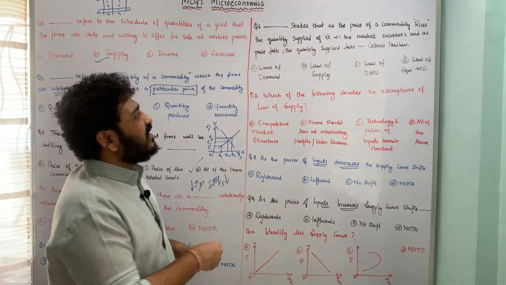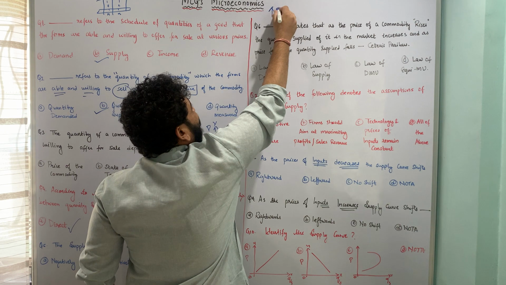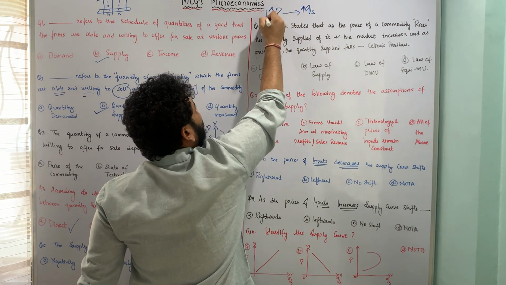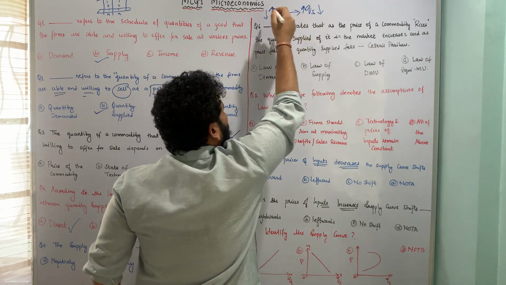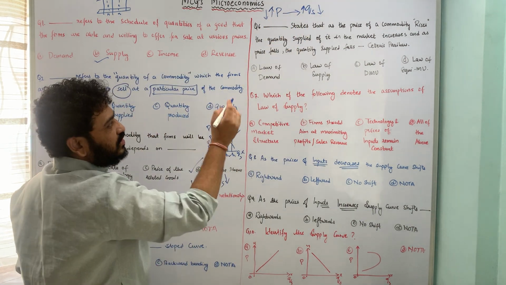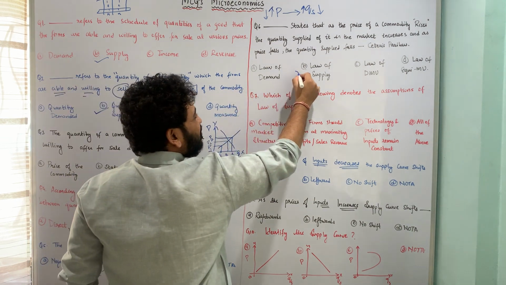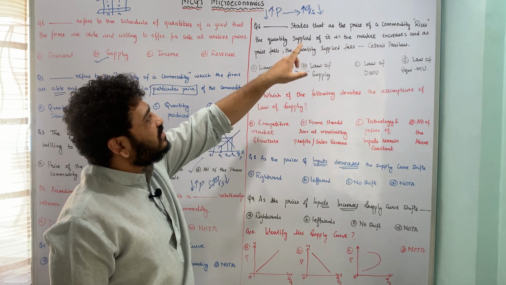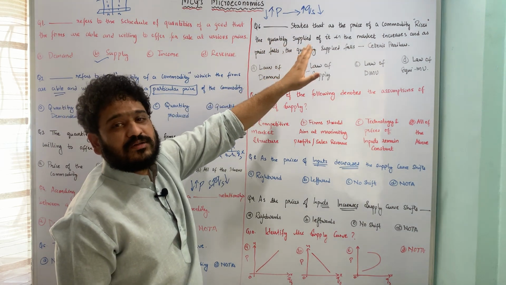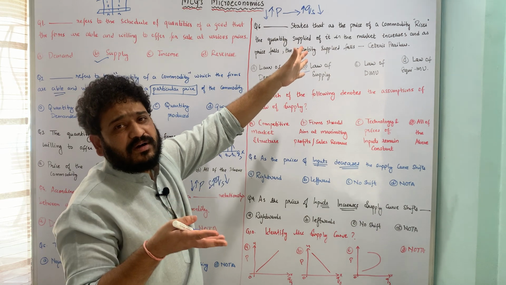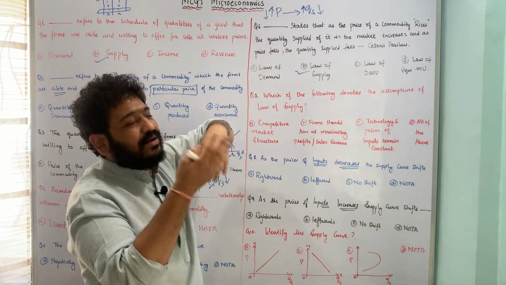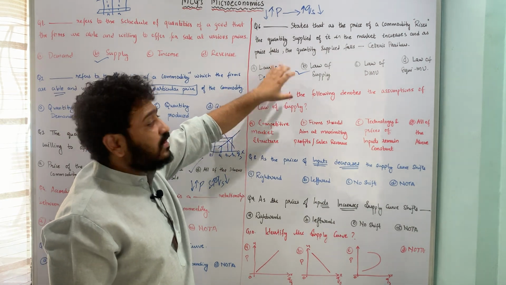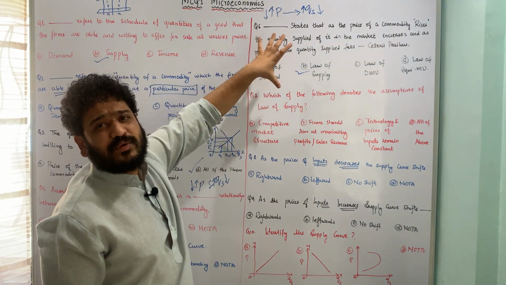Here it is clear that as the price of the commodity increases, there's an increase in quantity supplied, and vice versa. As the price falls, there's a fall in quantity supplied. Therefore it is the statement of law of supply. So law of supply states that as the price of the commodity increases, the quantity supplied of it in the market also increases, and when the price of the commodity falls, the quantity supplied falls. It falls down. Yeah. So this is how you can look at question number 6.